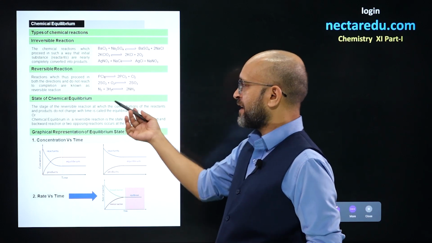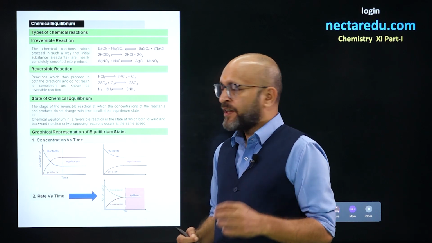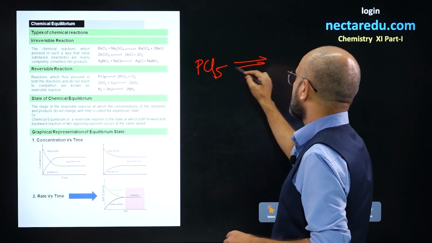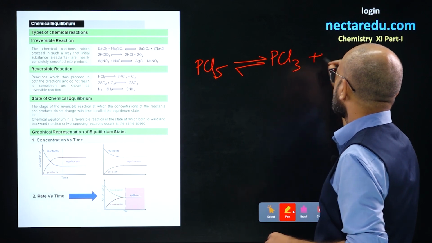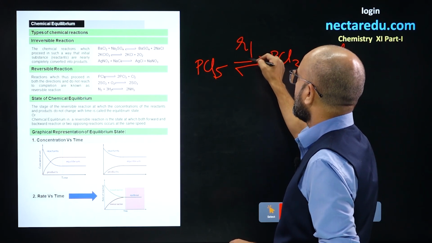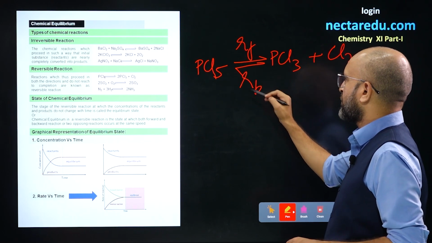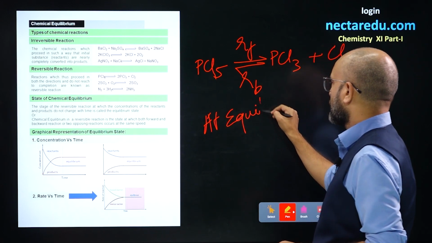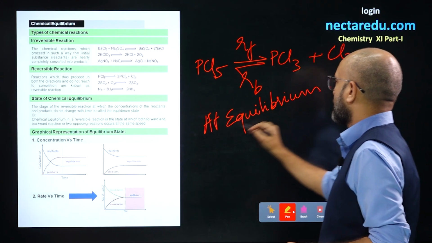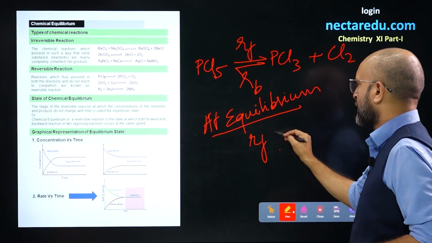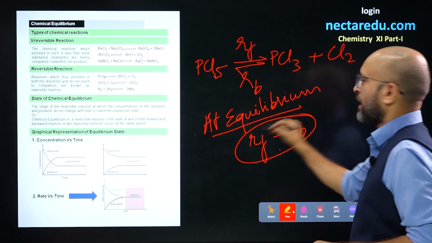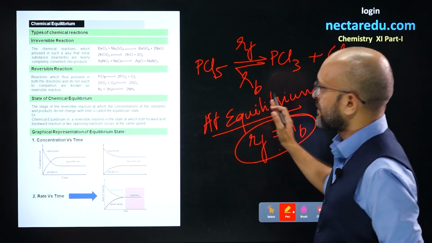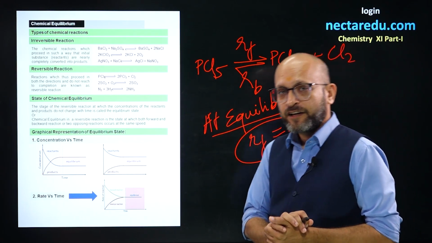State of chemical equilibrium, what does this mean? This means that, for example, if I take the reaction PCl5 converts into PCl3 plus Cl2, the rate of forward reaction is Rf and the rate of backward reaction is Rb. At equilibrium, the rate of forward reaction Rf equals the rate of backward reaction Rb. This condition is known as the equilibrium condition.